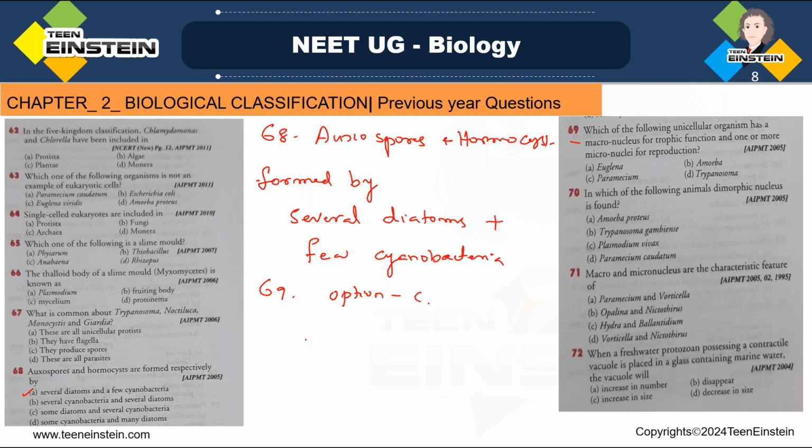Here, paramecium, we know that it is heterokaryotic. Heterokaryotic means different types of karyon, meaning nucleus. So heterokaryon means it has different types of nuclei, right?